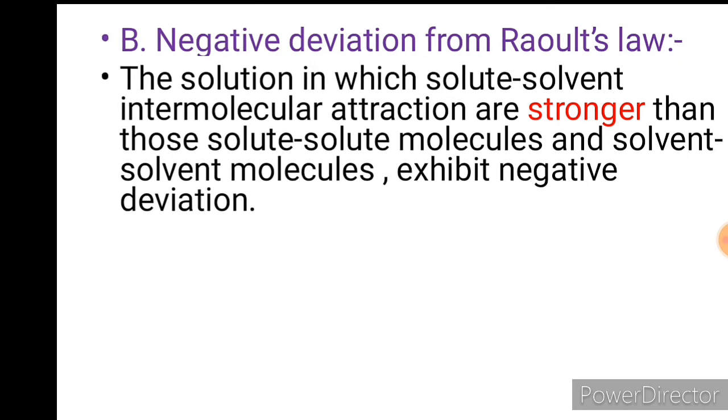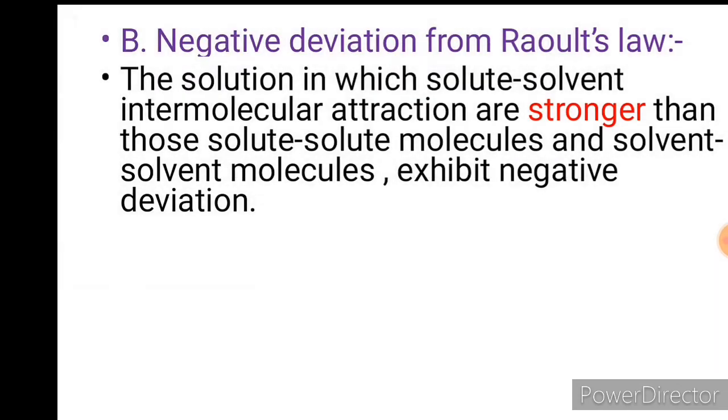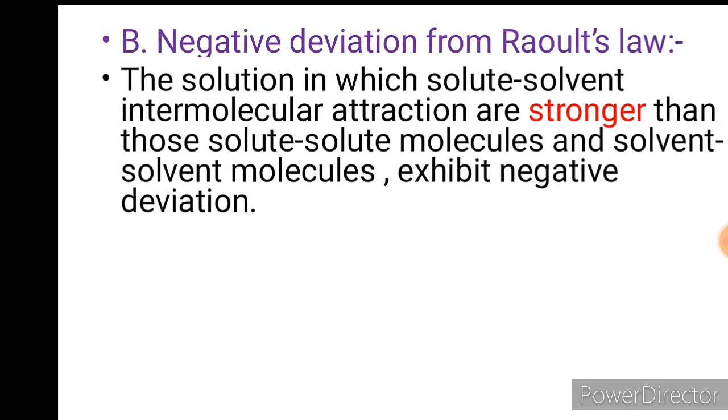As a result, vapor pressure decreases. Compared with the intermolecular forces shown among the solute molecules and among the solvent molecules, these kinds of solutions show stronger intermolecular attraction. So it is observed that their vapor pressure decreases.